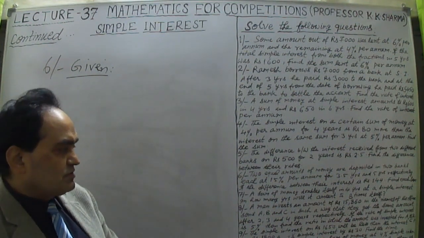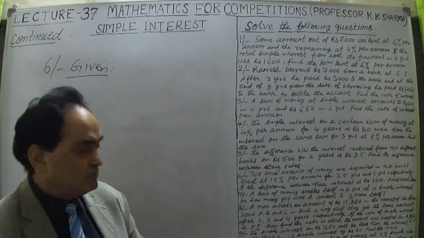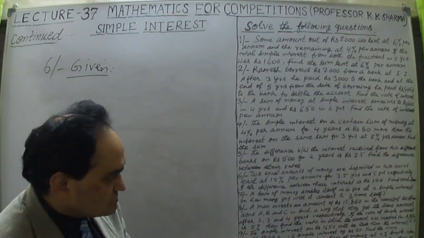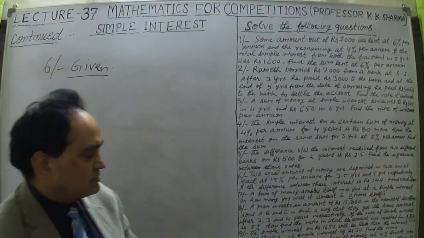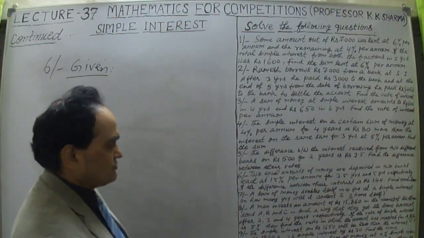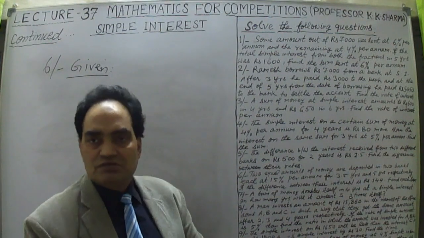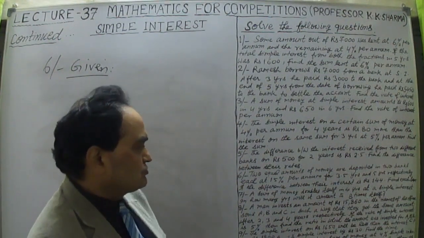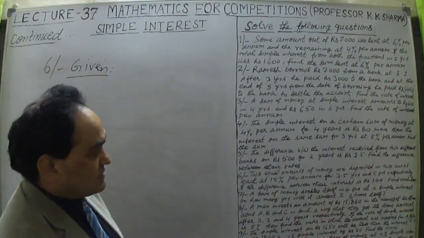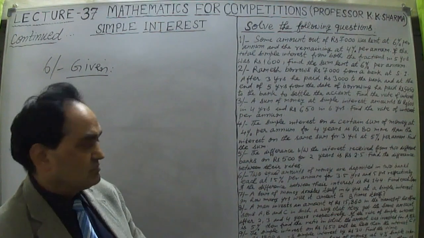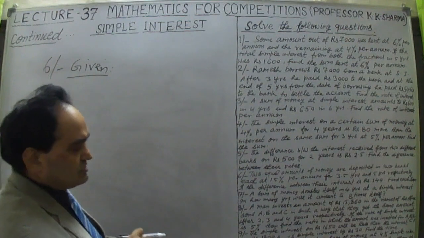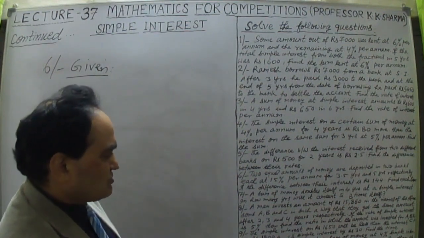If the difference between their interest is rupees 144, find each sum. It says two equal amounts, so each sum is the same amount. Two equal amounts of money are deposited in two banks, each at 15% per annum. 3.5 years is naturally lesser, and the second is 5 years, which is greater. So the P we have to find out.